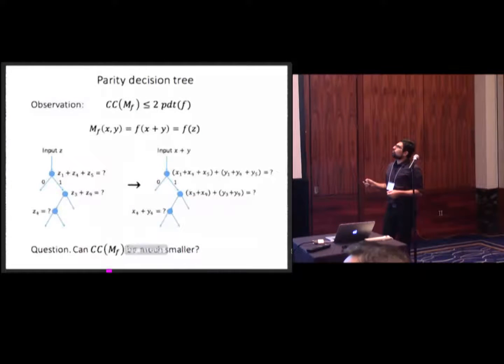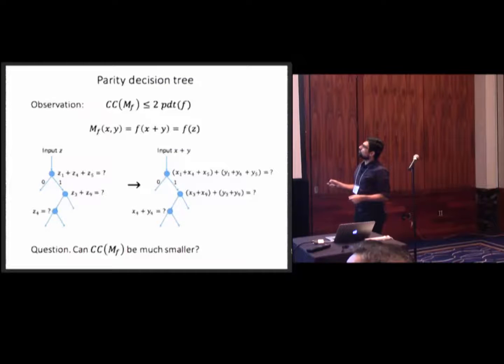Okay? Well, here's an interesting observation that communication complexity is always bounded by at most twice the parity decision tree complexity. Why? Suppose you have your XOR matrix that's defined in this way. Well, x and y, this is just f of x plus y by definition. Let's say x plus y is z. So suppose we have a parity decision tree for f.